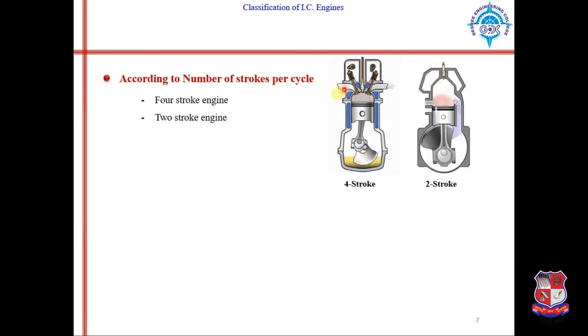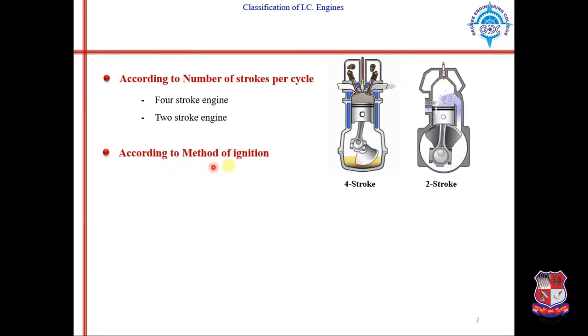Okay, you can see in this animation, when the fuel comes in, first movement, second movement, third movement, and fourth movement, exhaust gas exits. Whereas in 2-stroke engine, in 2 movements of piston only the cycle will get completed, meaning fuel will come in and exhaust gases will go out in 2 strokes only.